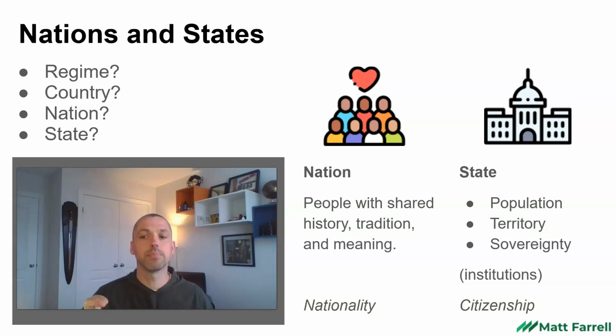Whereas a state is a political entity. Think of the political institutions that control a population and a territory. That's Max Weber's definition of a state. It has population, territory, and sovereignty over those, control over those. Think citizenship. What's on your passport, the state you belong to. So your nation, the people, the state is the political institutions.